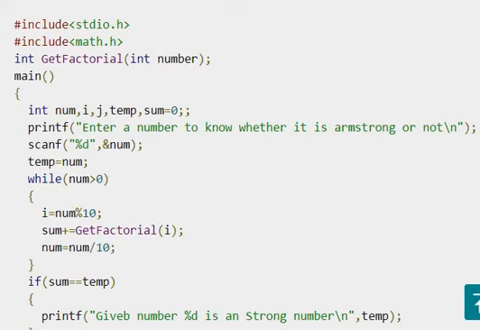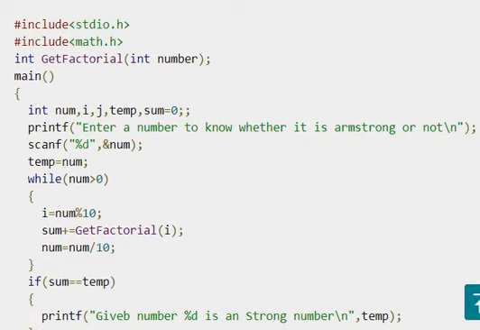Check whether a number is a strong number or not. What is a strong number? A number is a strong number if the sum of the factorials of its individual digits is equal to the original number. To take an example of 145, 1 factorial plus 4 factorial plus 5 factorial is equal to 145. So it's a strong number.